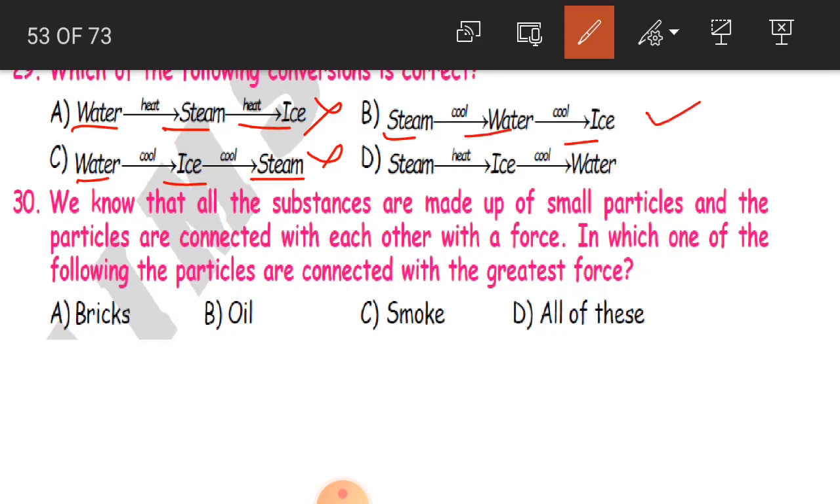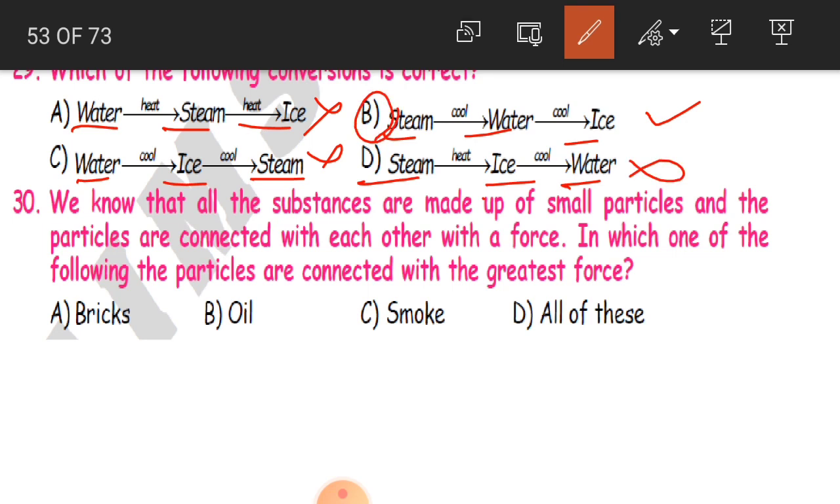Clear? Now, steam after cooling turns into water, and water after cooling turns into ice. Yes, this is the correct option. Whatever water vapor is there, after cooling it becomes water, and if you cool the water, it becomes ice. So this is correct. Steam after heating turning into ice, and ice after cooling turning into water. This is also wrong. So our correct option is B, children.